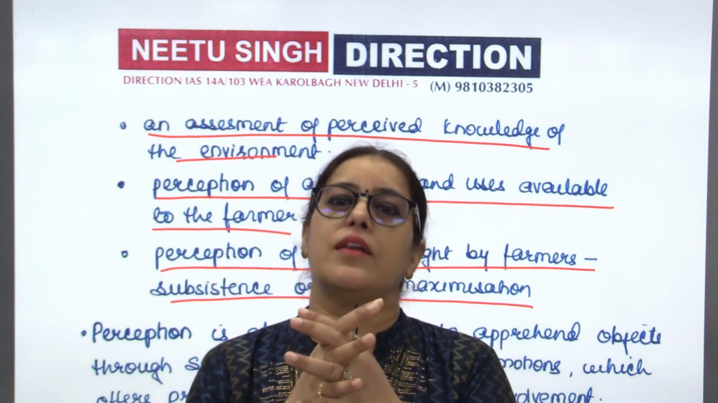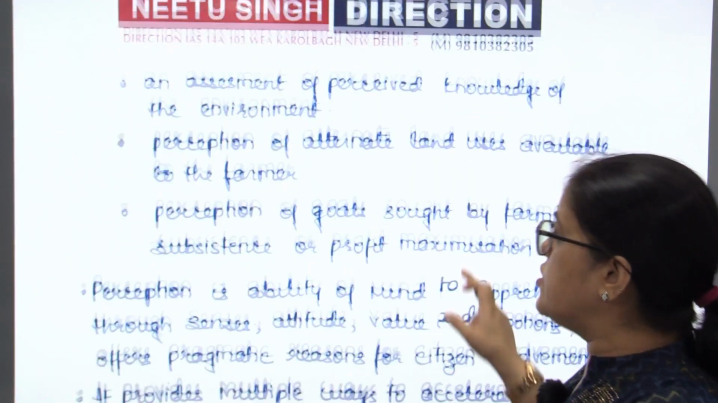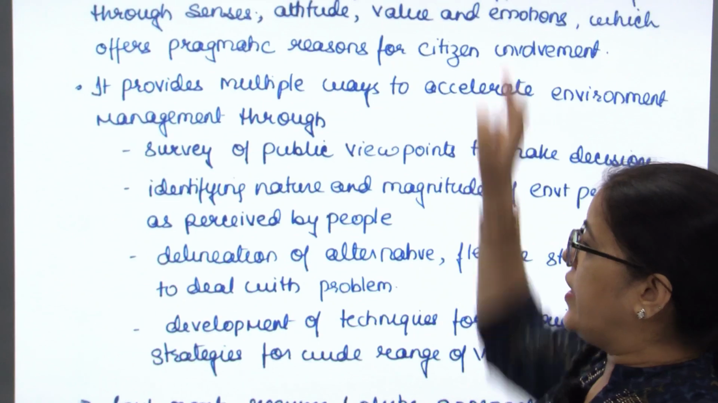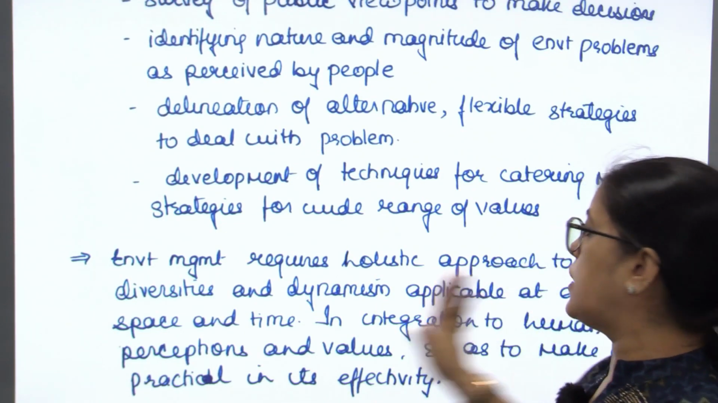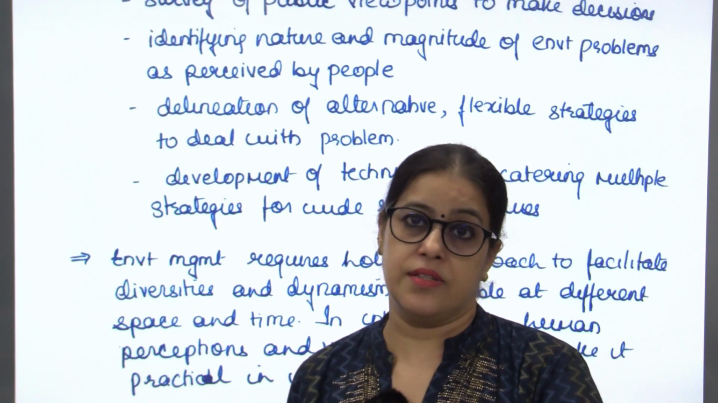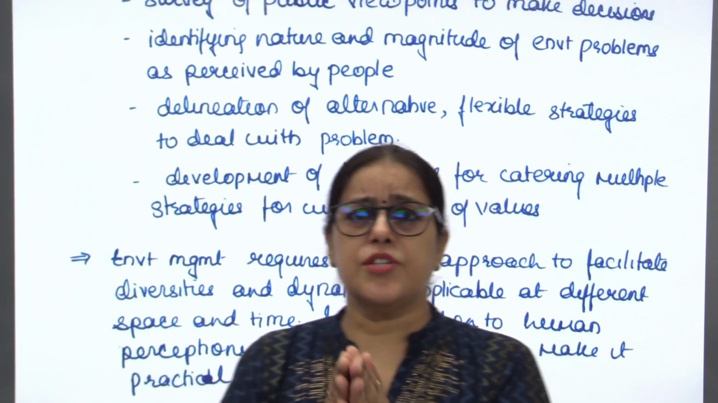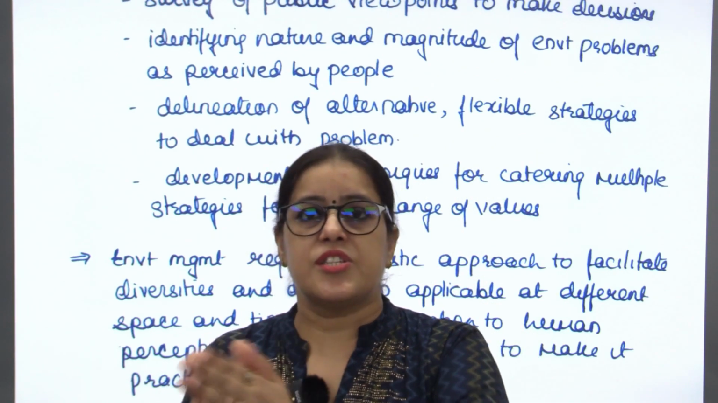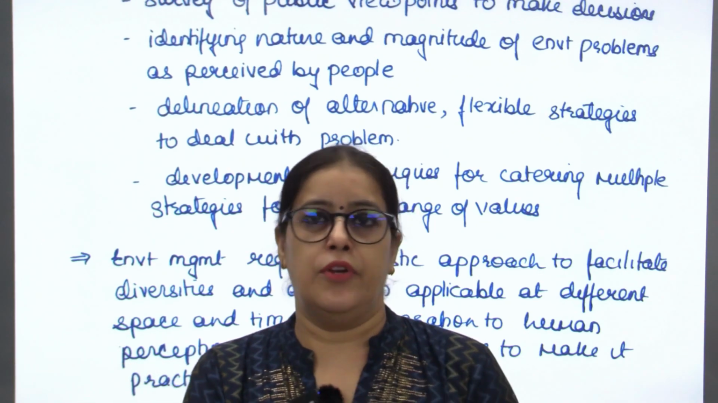This kind of integration is needed. And this question is, I think, a very challenging question in itself, which you should justify. Environment management requires a holistic approach to facilitate diversity, and this is how we have closed down the answer. Always remember that the thing for your successful main attempt is not that you don't have information.